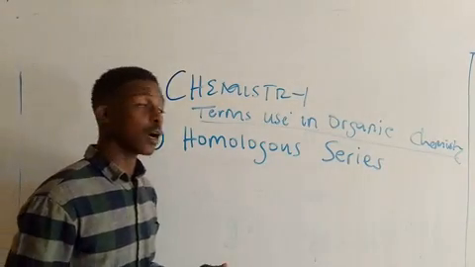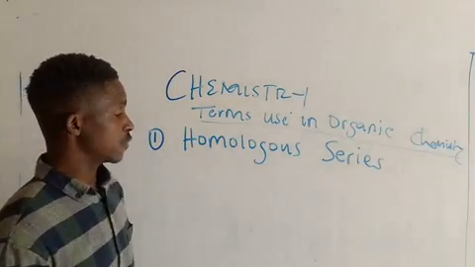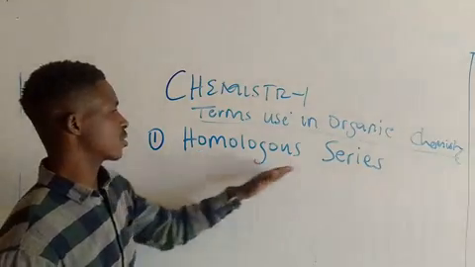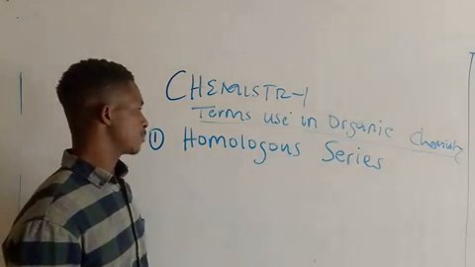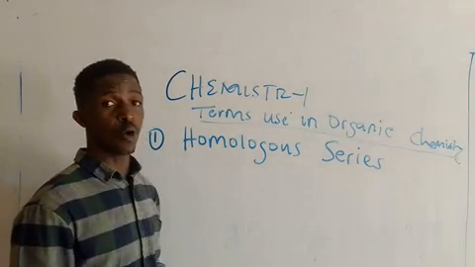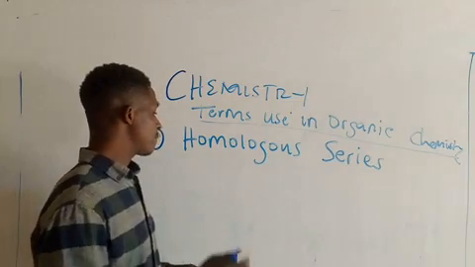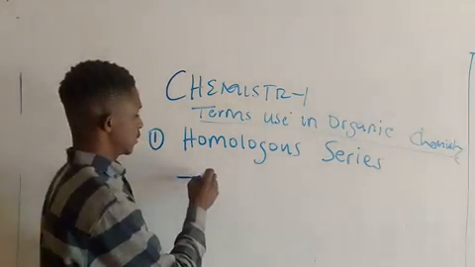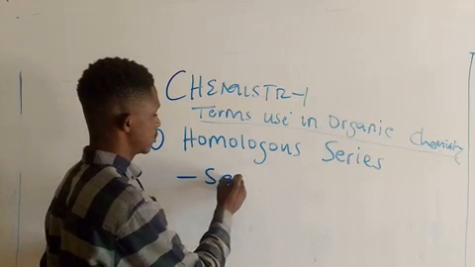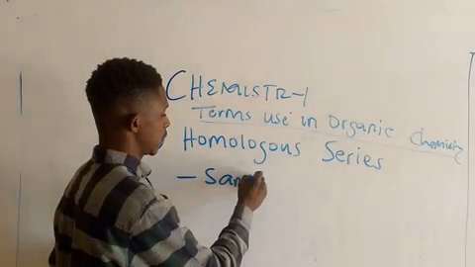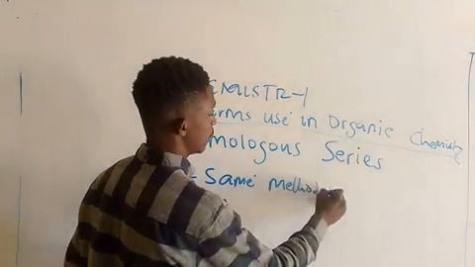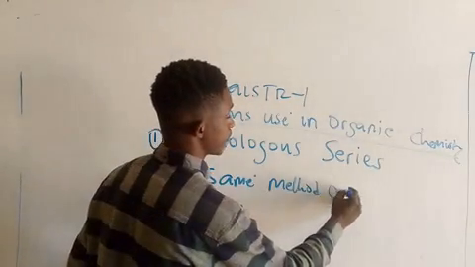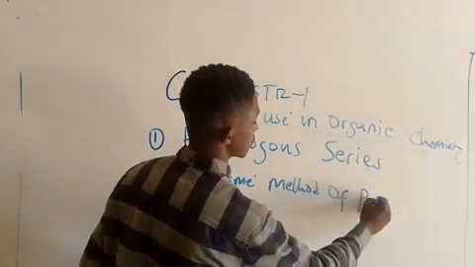So we can have some characteristics of this homologous series. What are the characteristics of homologous series? Compounds of the same homologous series have, one, the same method of preparation.